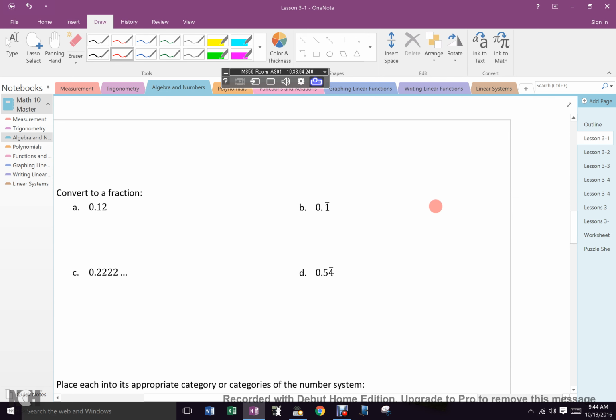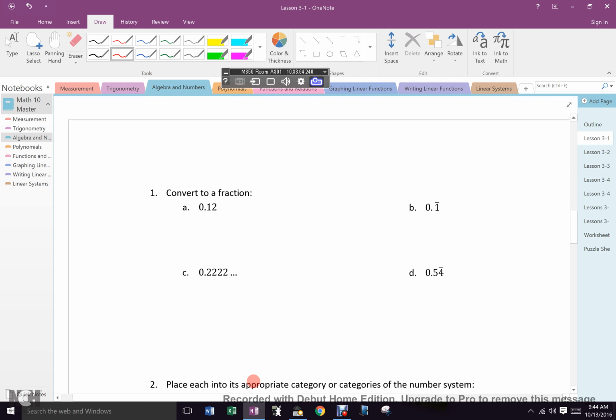Okay. I want for you guys to do the A and C. No, we'll just do it. Convert this to a fraction. Who remembers how to do it? A is a pretty easy one. Who can convert that to a fraction?